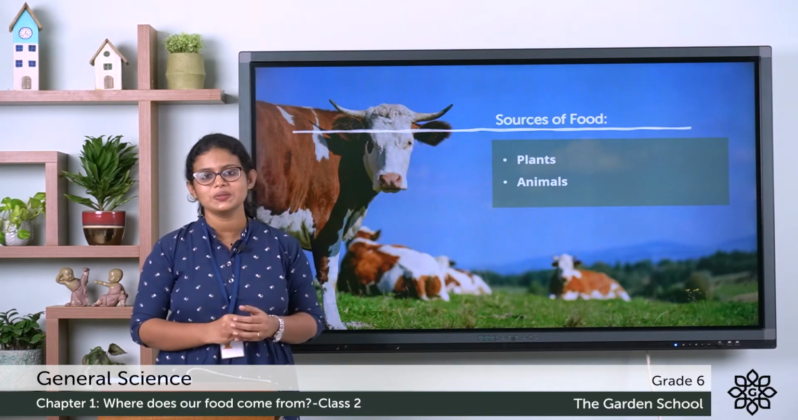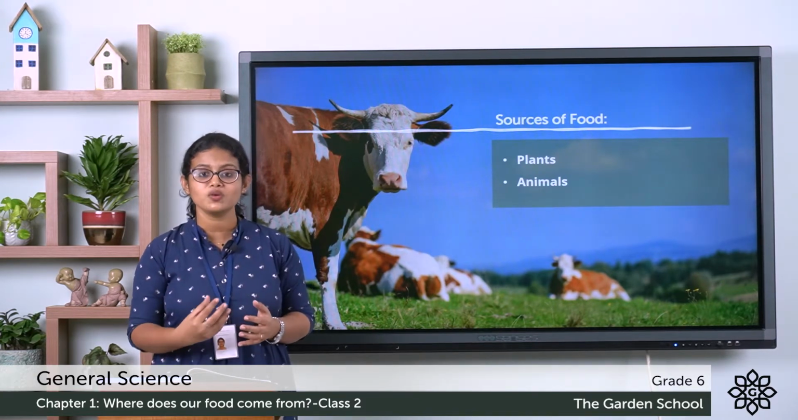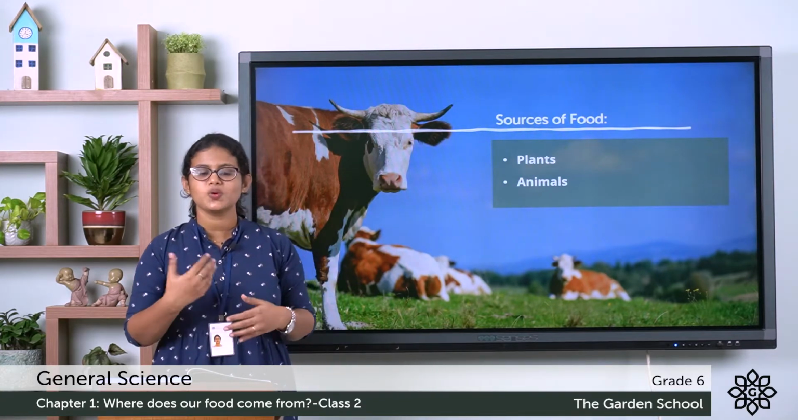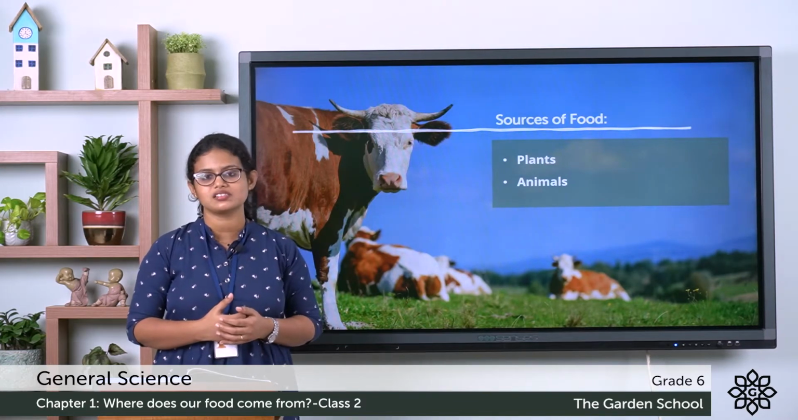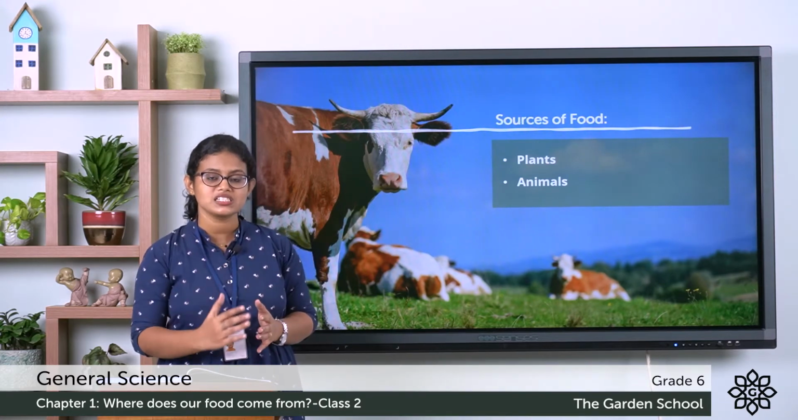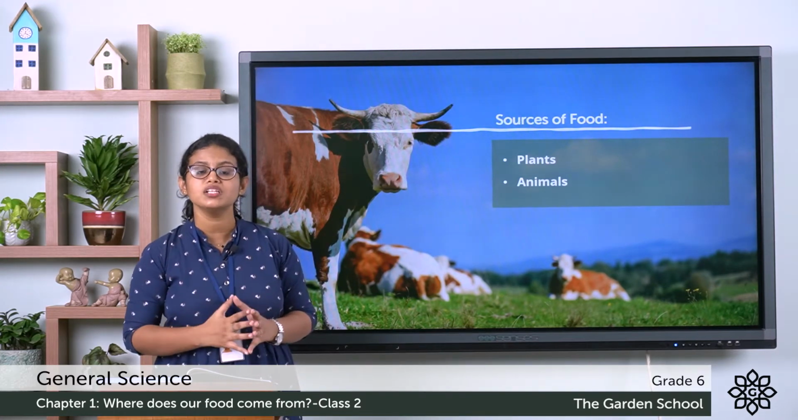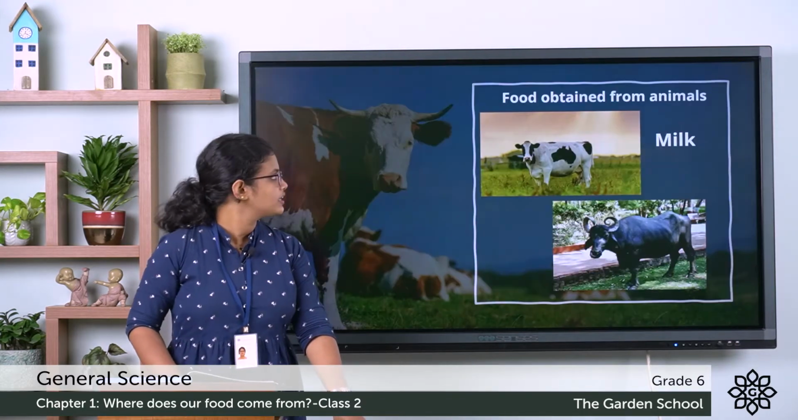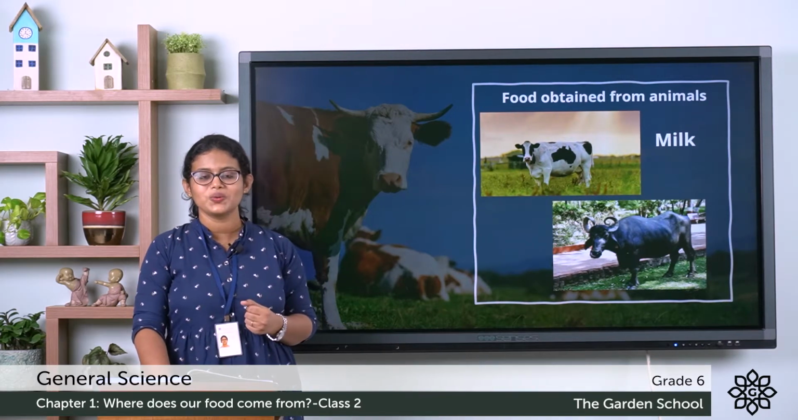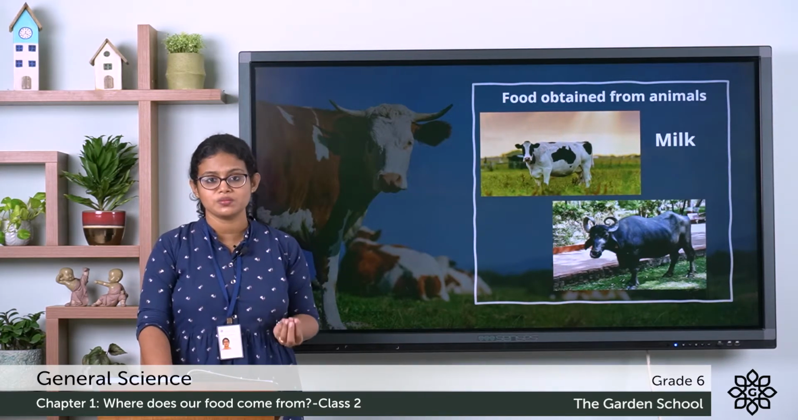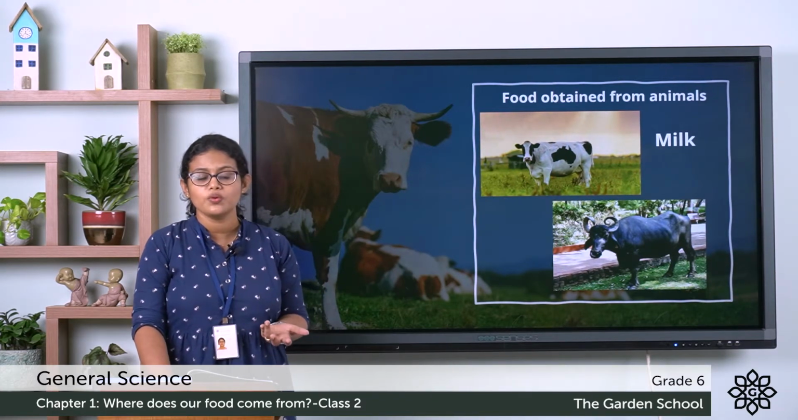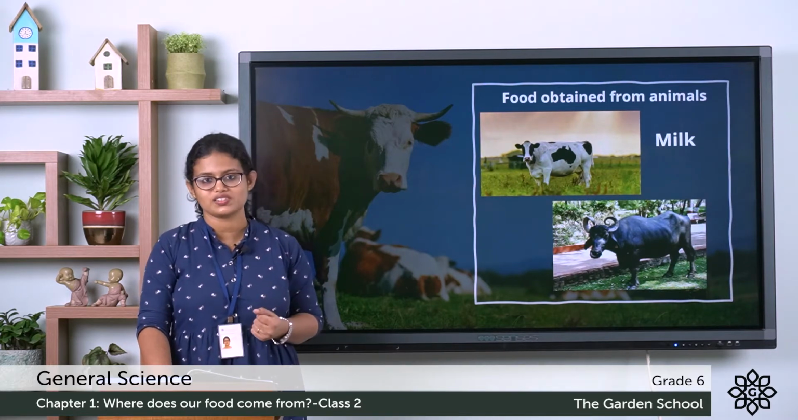And today, what we are going to learn is about the food obtained from animals. The food that we get from animals is rich in nutrients. So, let's discuss the animal products. The first one is milk. We get milk from many animals, and we mainly use the milk of cow, buffalo, goat, etc.